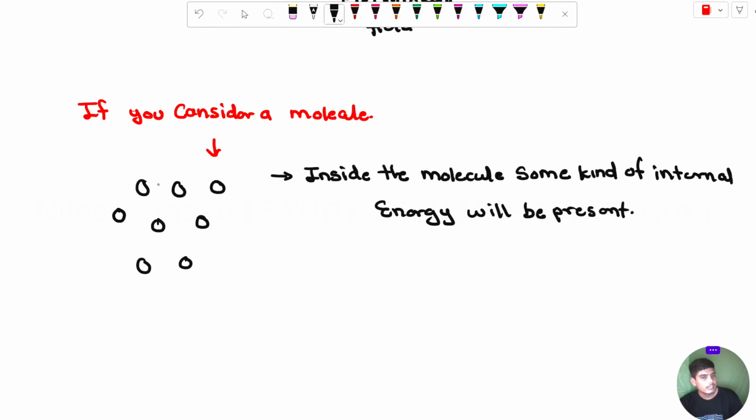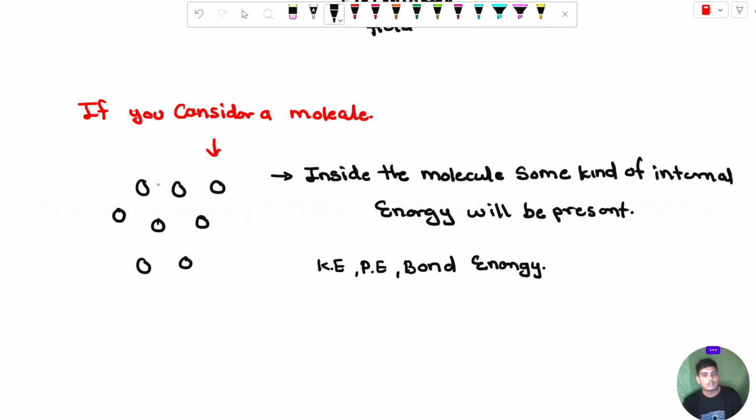If you see any kind of molecules, like unimolecular, polymolecular or diatomic molecules, in every molecule some kind of internal energy is present inside the molecule. The forms of energy are like kinetic energy, potential energy, and bond energy. There are also some other different types of energy you can see in the form of internal energy.